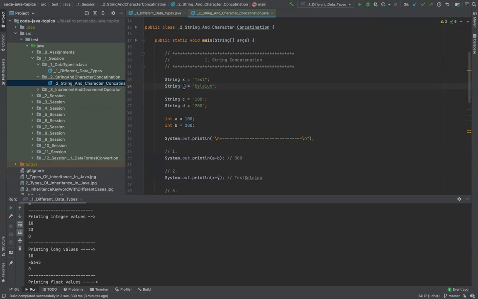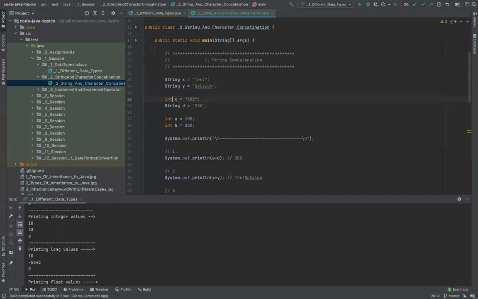Then there is another string called y, its value is "selenium". There are two more, c and d. Now here you might say, okay, 100 is an integer. Yeah, it is an integer, but it is saved as a string because anything which is surrounded by these two double quotes, whatever you write inside it, is actually a string. No matter what you write, even numbers, everything is a string if you are writing it between these two double quotes. So even though this looks like a number, it can still be saved inside c.